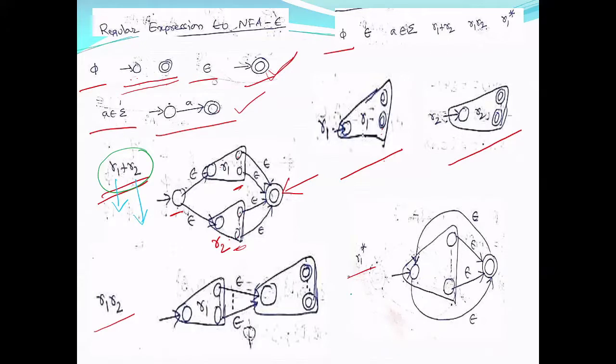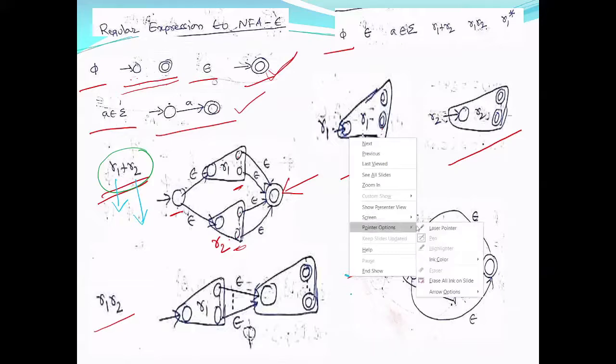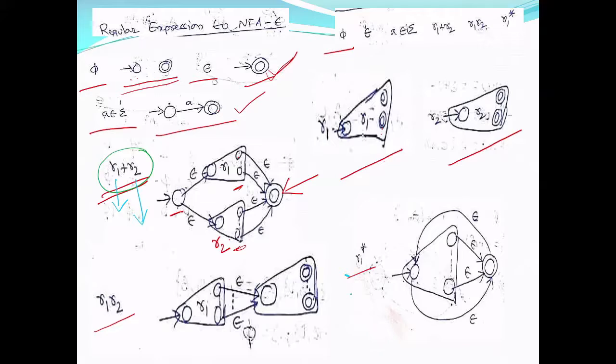Then it should be accepted by this NFA epsilon, because this NFA epsilon is for L of R1 and L of R2. L of R1 plus R2 is nothing but L1 union L2, or L of R1 union L of R2. So if it is from R1, it will follow this path. If it is from R2, it will follow this path, and it will accept. It will reach the final state, and because there is an epsilon transition to the final state, it will reach here. So this is for L of R1 plus R2.